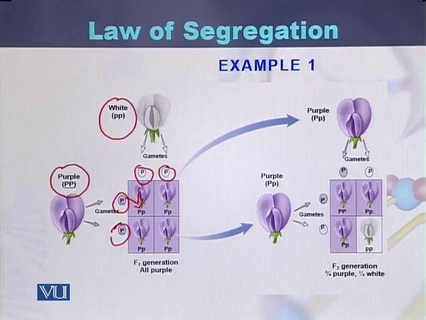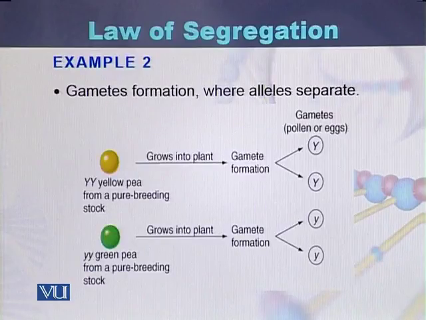All the plants that will be produced in the F1 generation will be heterozygous, with one capital P and one small p. So this is the process of the law of segregation: during gametogenesis the gametes first separate from each other, and at the process of fertilization they unite with each other. If we take another example to explain the law of segregation, here is the second example.